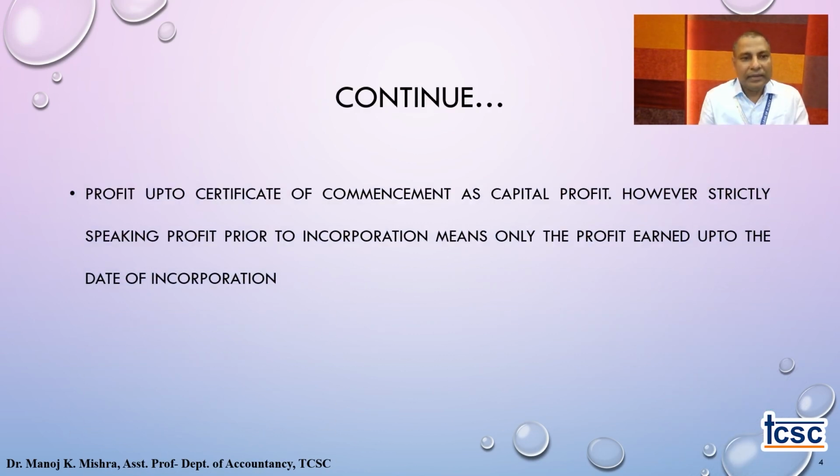So I'll take you to my next example to make you understand. Profit up to commencement certificate. Commencement certificate is the day when the organization gets its commencement certificate. From this day onward, an organization is termed a company, whereas prior to that, an organization is termed a firm.